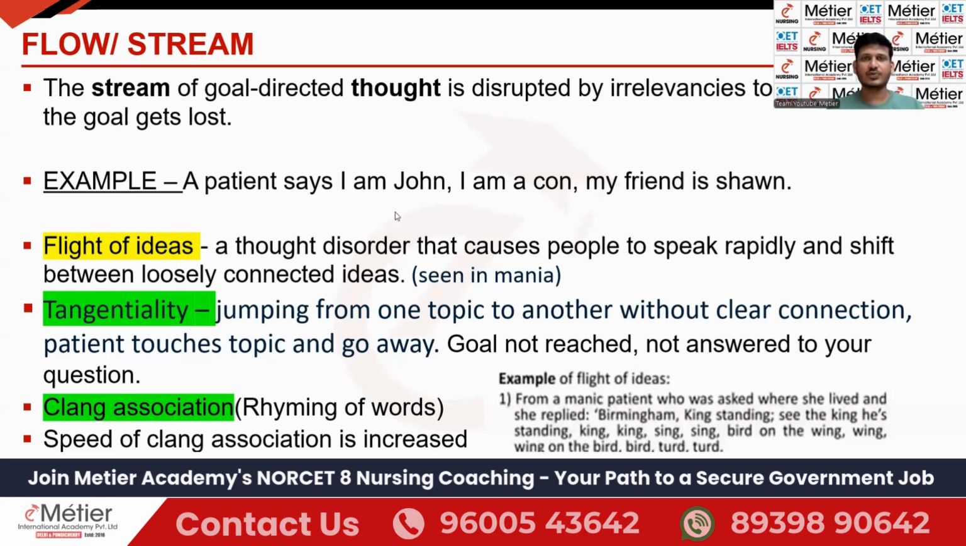You can see here, if you ask a question, what is your name? The patient says, I am John, I am a corn, my friend is Sean. Like that, he is continuing something. This is the abnormal thought process, right? Especially if rhyming words are present, John, corn, Sean, lawn. If this type of rhyming words is present, that is called what? Clang association. It is a meaningless rhyming word.